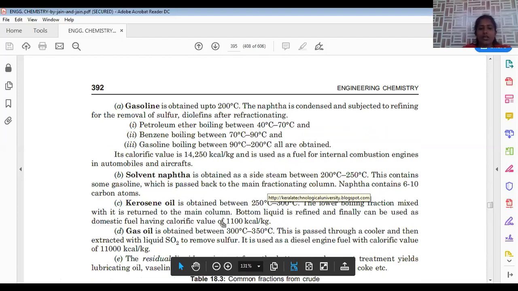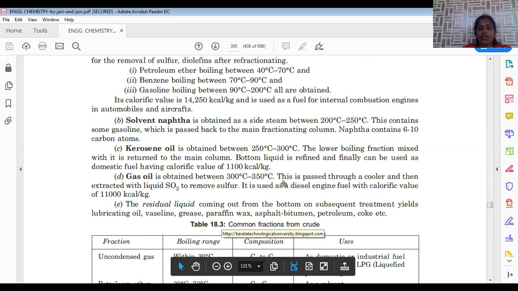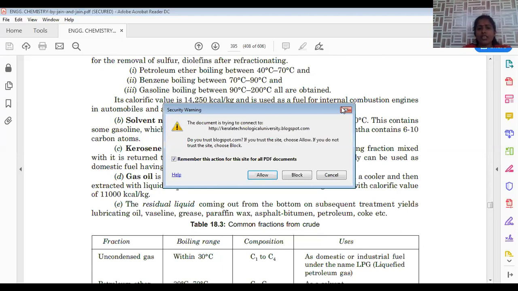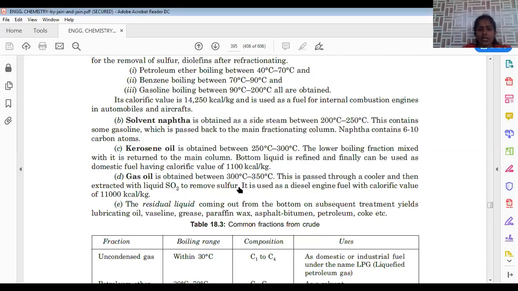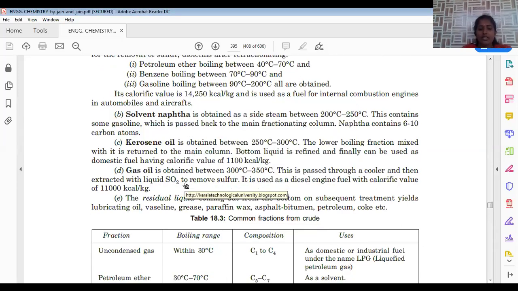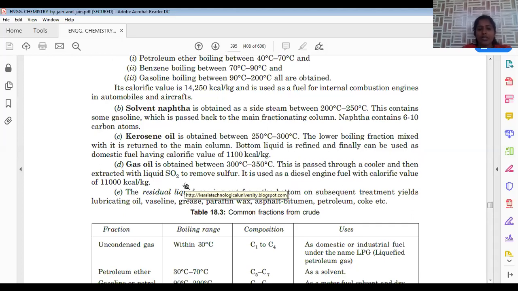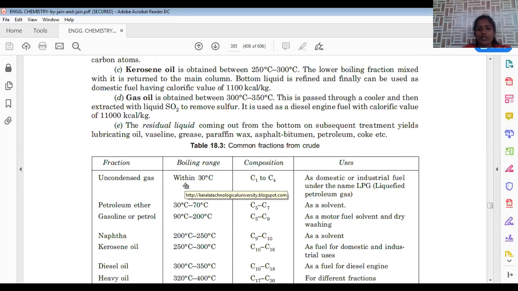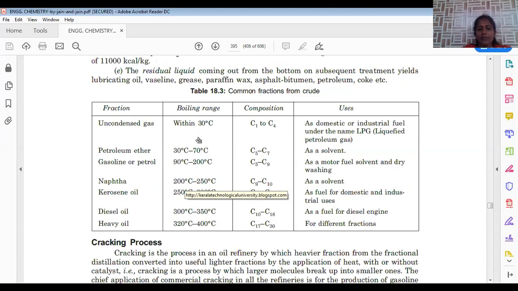Next is about gas oil. Gas oil is collected in the range of 300 to 350, which is passed through the cooler to remove sulfur dioxide from it, and its calorific value is 11,000 kilocalories per kg. So this gas oil can be used in heavy trucks and motors. And the residual liquid, we can say it is coal tar, which is used in the construction of roads. So these are the different fractions which are collected in different temperature regions.